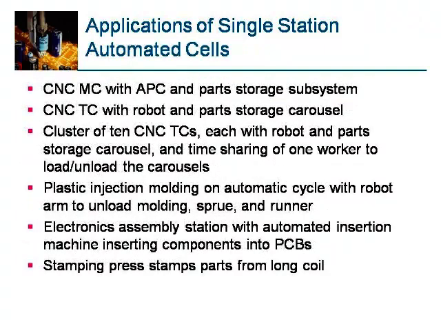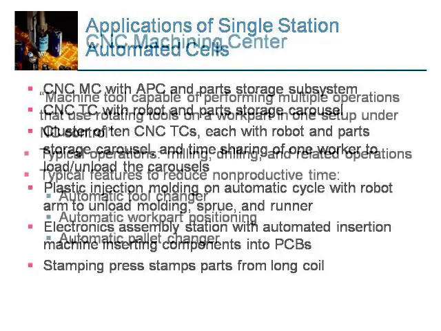Applications of single station automated cells: CNC machine with APC and part storage subsystem, CNC turning center with robot and part storage carousel, cluster of 10 CNC turning centers with robot and part storage carousel and time sharing of one worker to load and unload the carousels, plastic injection molding on an automated cycle, etc.